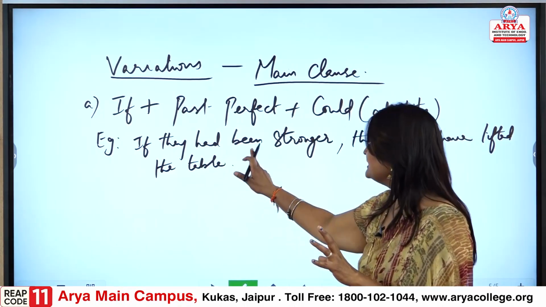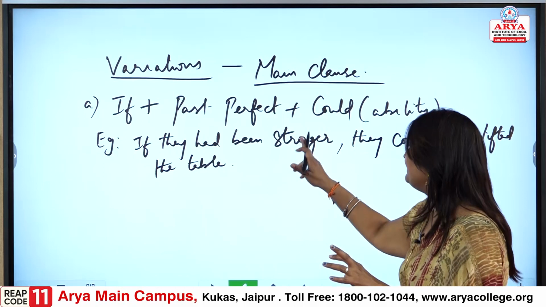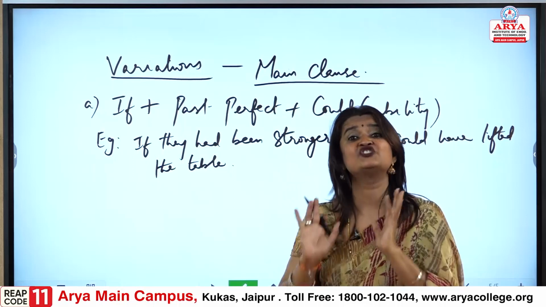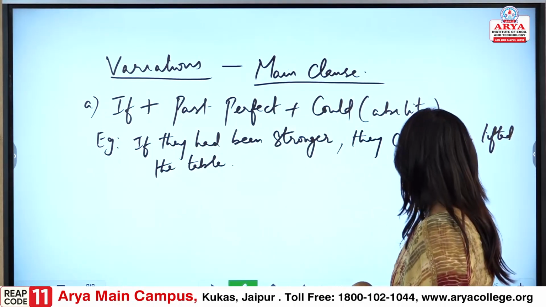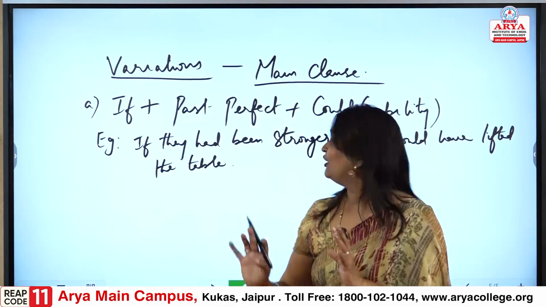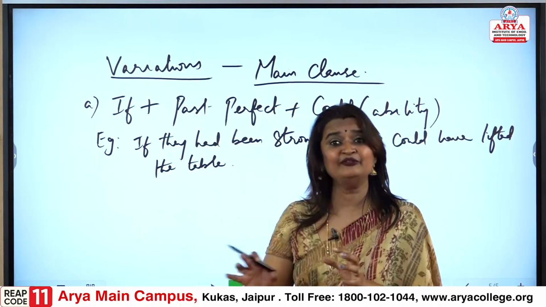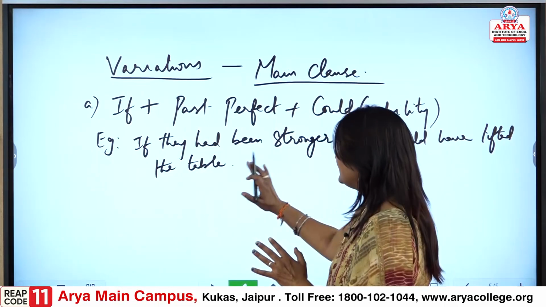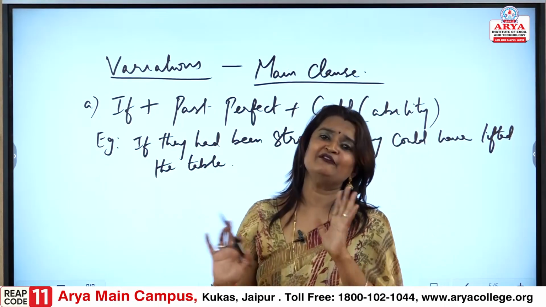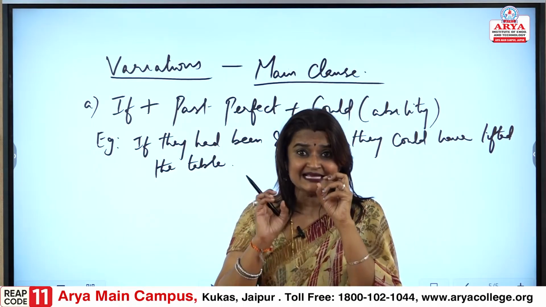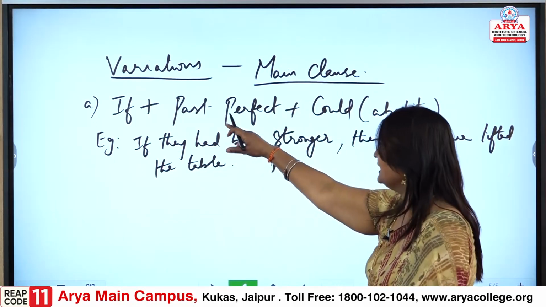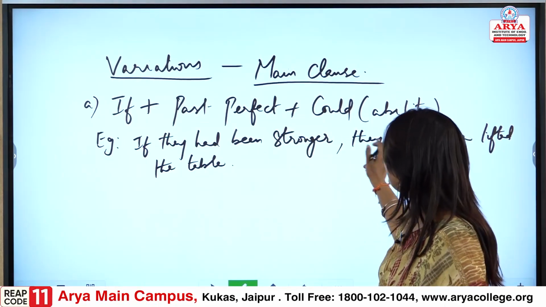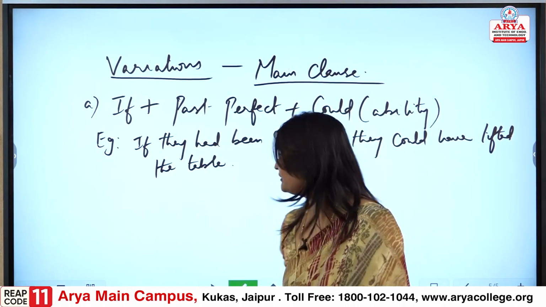Here, if they had been stronger is past perfect, and they could have lifted the table speaks of their ability. This matches the first point: if, past perfect and could, and the ability is already spoken here.